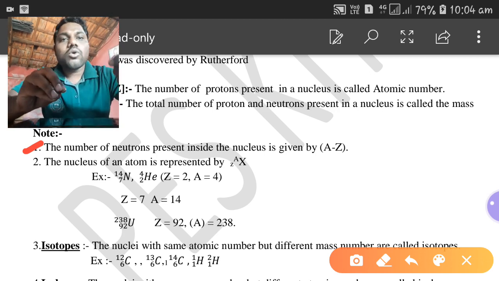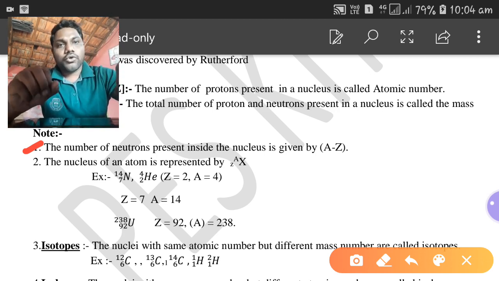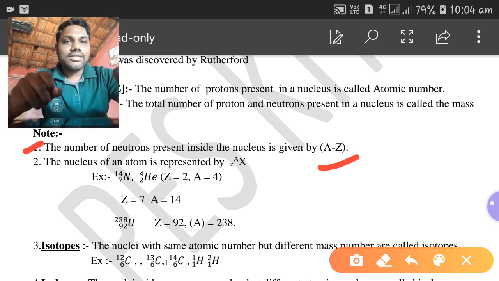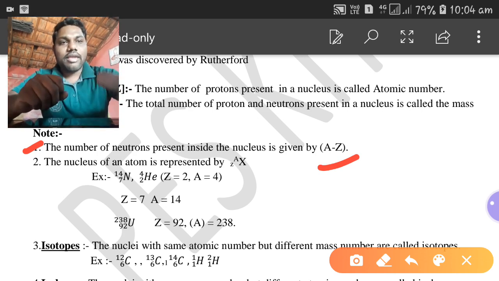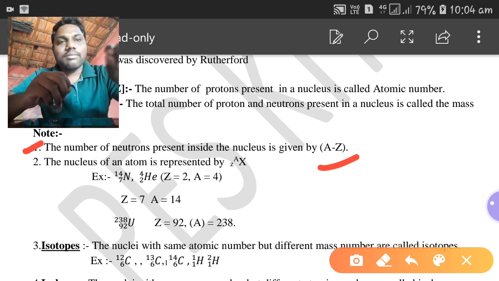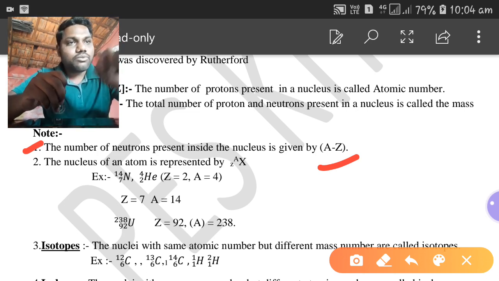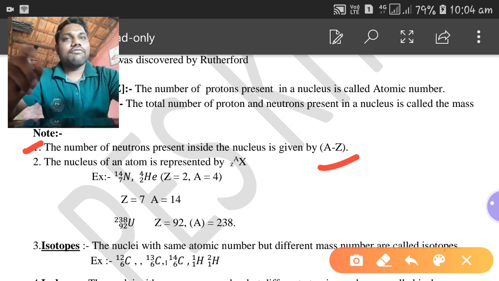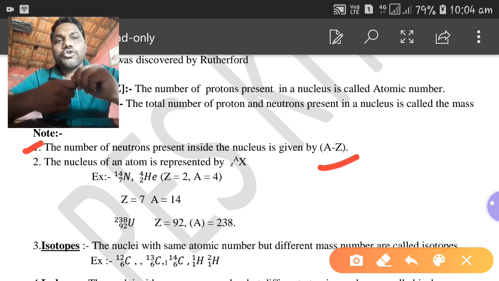So to calculate the number of neutrons, we have to subtract the atomic number from the atomic mass number, that is A minus Z. That will give you the